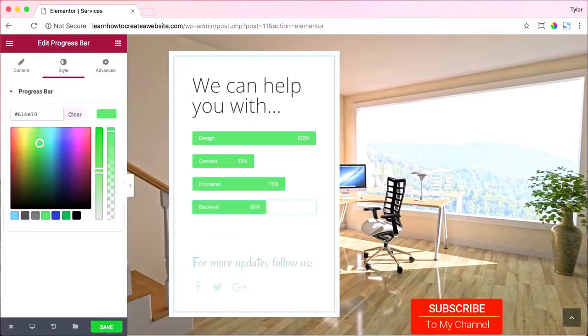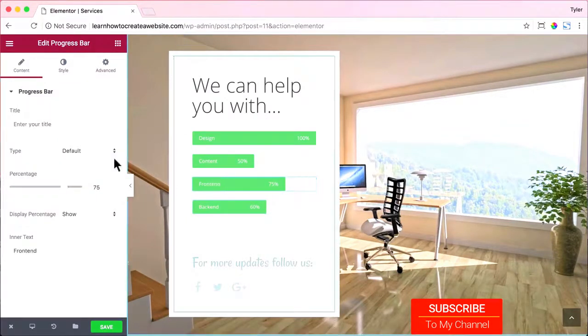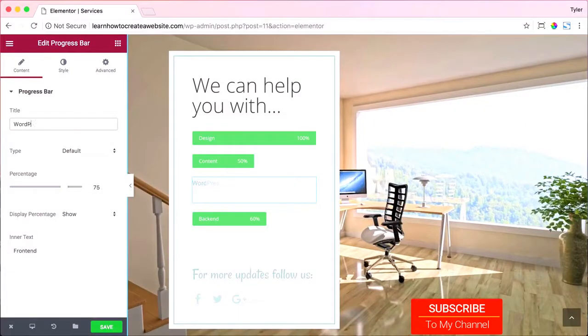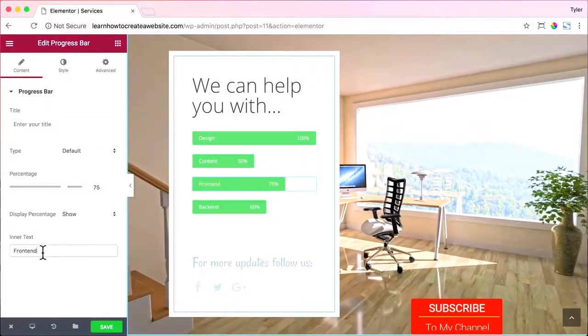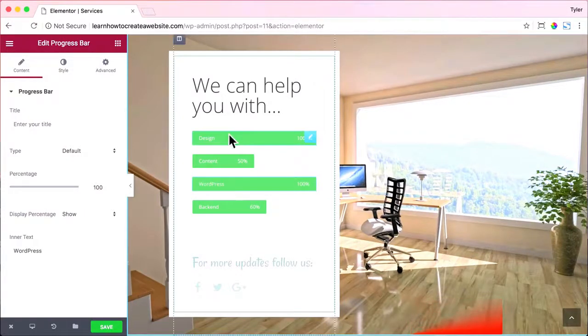And what we can also do is click on something like front end and add in a title, and that will go above it, and that would look fine. Or we can go below for inner text and put it in right there. So I want to say that I'm good at WordPress. 75, no way. I am 100%. All right, but maybe my design is not 100%. Maybe that's 82. And that looks awesome.